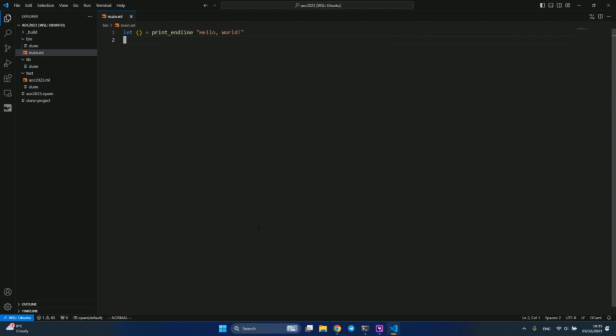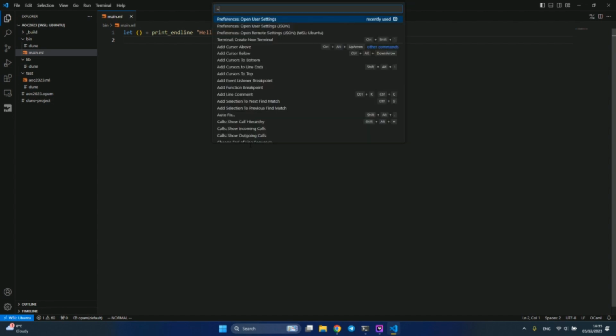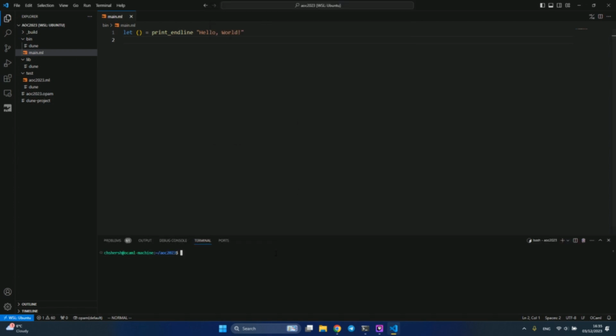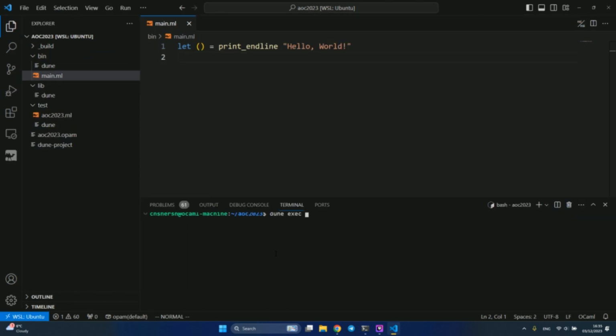And actually, you know, let's open a terminal right here. Terminal. Okay, create new terminal. Okay, so if you type dune exec, by the way, let me know if your font is big enough. Maybe I will actually need to increase it a little bit.